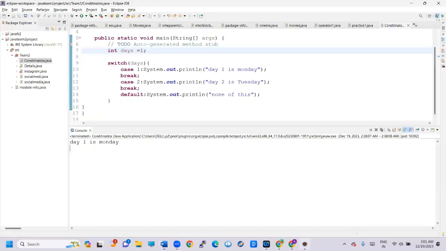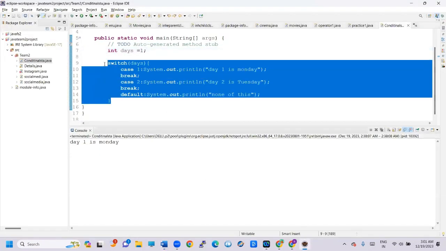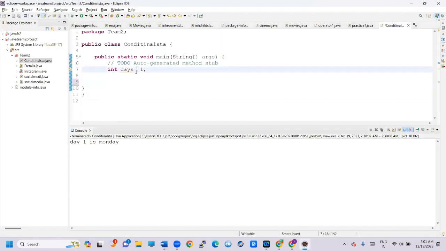Now let's see conditional statements in Java. First, here I'm taking A equal to 25 and B equal to 30. We already know the if syntax.